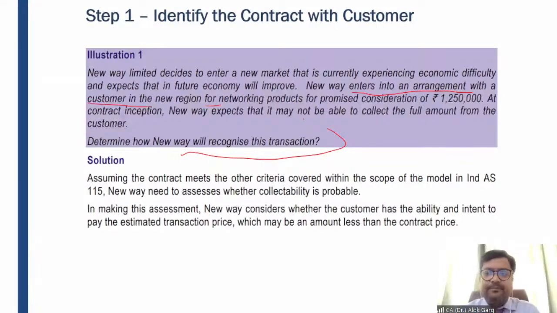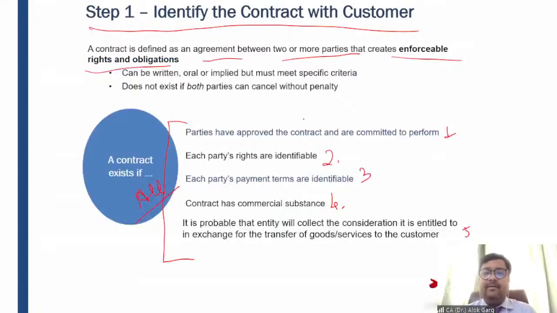So friends, out of the 5 steps, we are assuming that this contract has been approved. The rights are identifiable. The payment term is identifiable because it was 12,50,000. The contract has commercial substance because one has to deliver some goods and services and the other party, being a customer, has to pay. But the 5th one is that there must be a probability that the entity will collect the consideration it is entitled to.